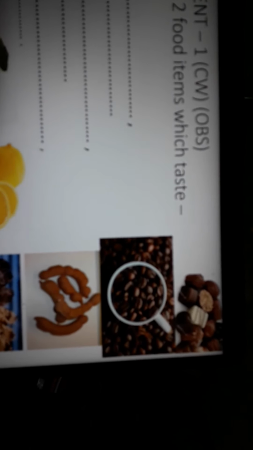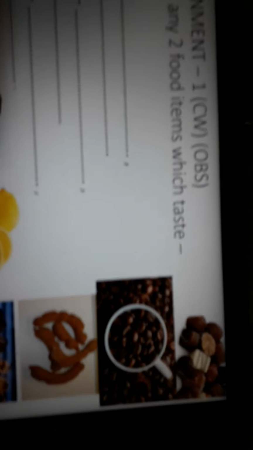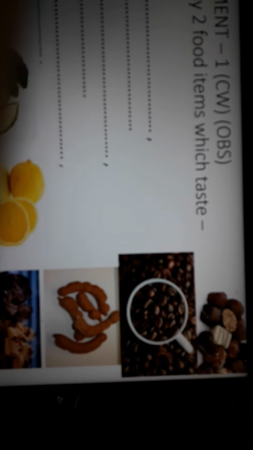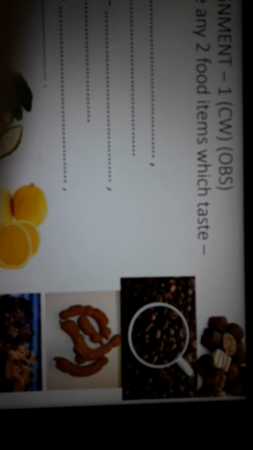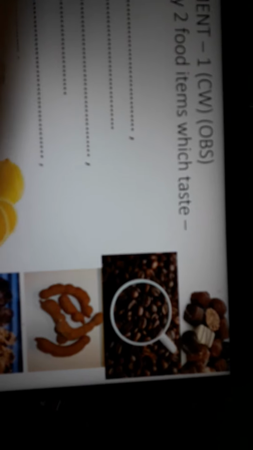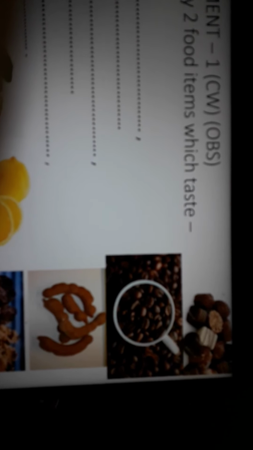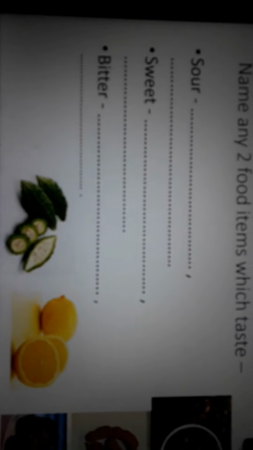Now suppose you are eating chocolates, what is the taste of chocolate? If you have raw coffee, not the drink coffee, because we add sugar and milk, what will be the taste? Then tamarind, cookies, lemon, bitter gourd. You can name something of your own also.